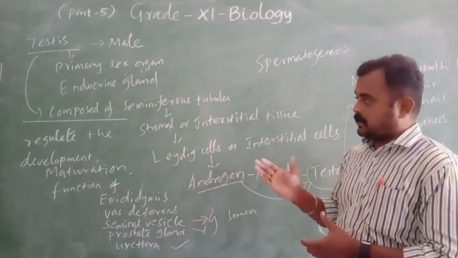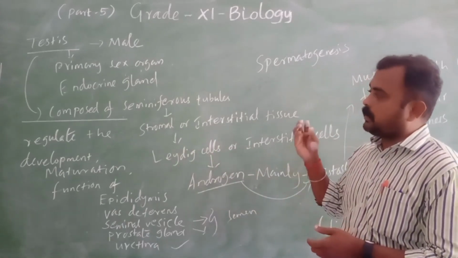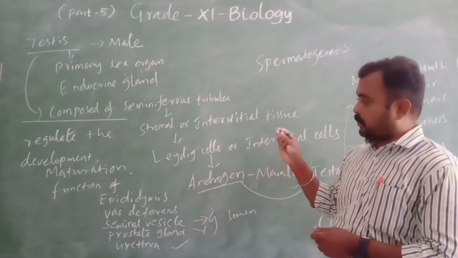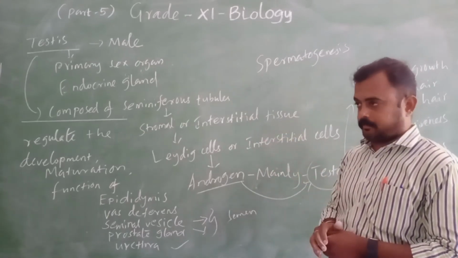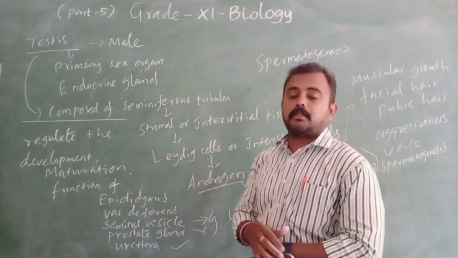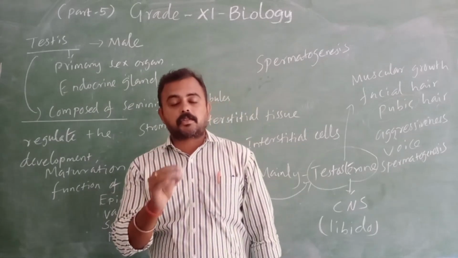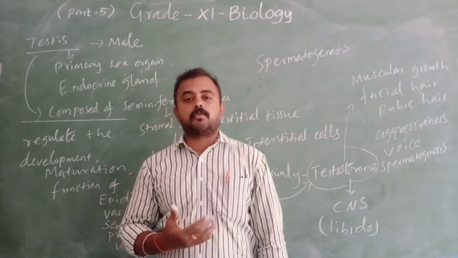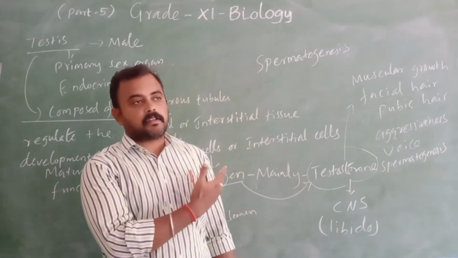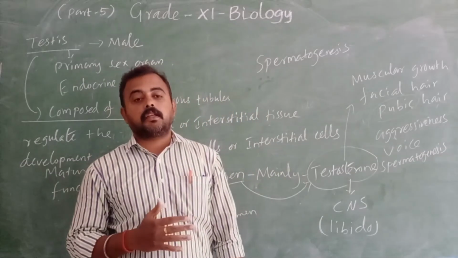What about the testis? Where it is located, what tissues are present, what cells are present, what it secretes, then the testosterone functions, doing many functions, which is responsible for many things, that also we have seen.